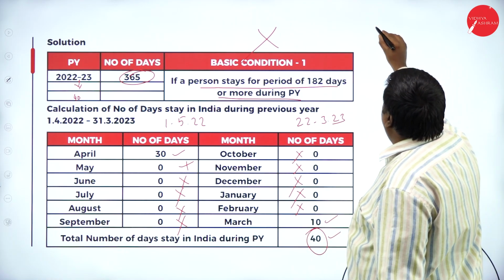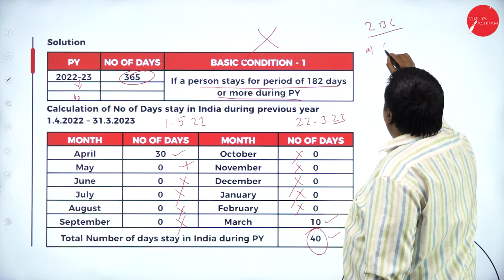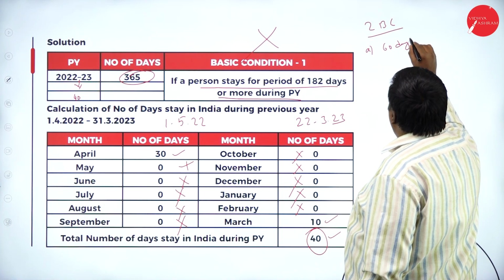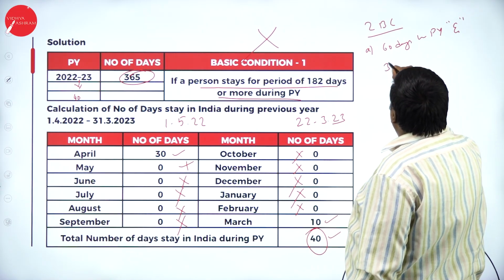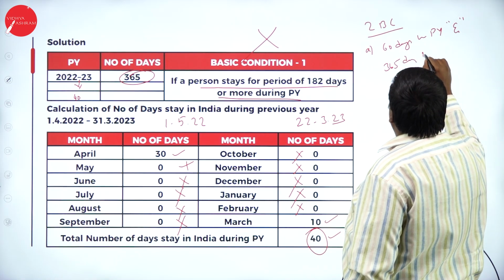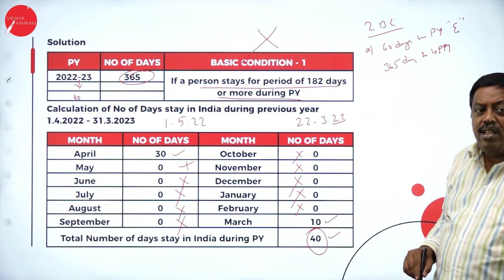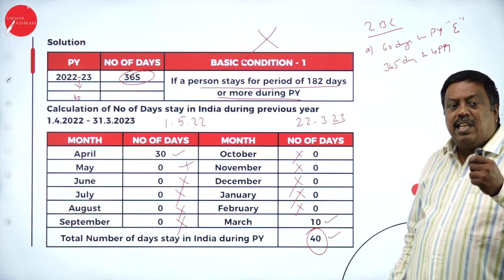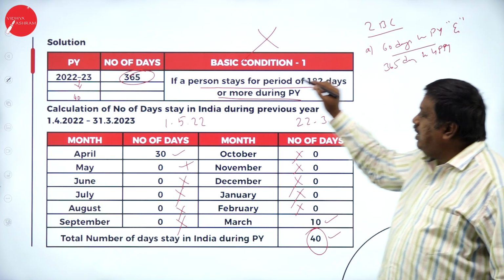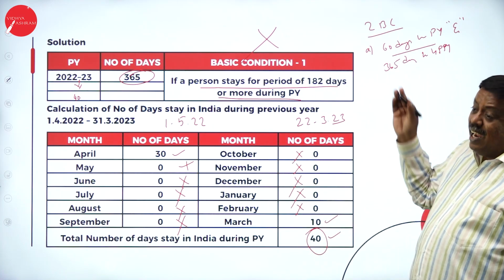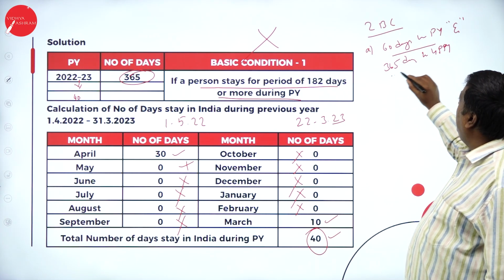What is my second basic condition? The second basic condition says I should stay 60 days in the previous year and 365 days in the 4 preceding previous years. My stay in India should be 60 days during the previous year, that is 2022-23, and with that one additional condition, 365 days in the 4 preceding previous years.